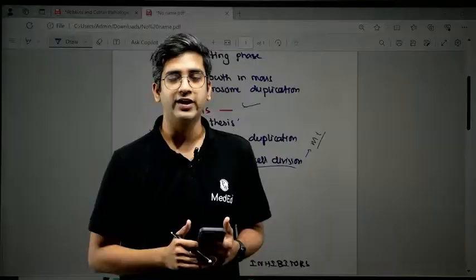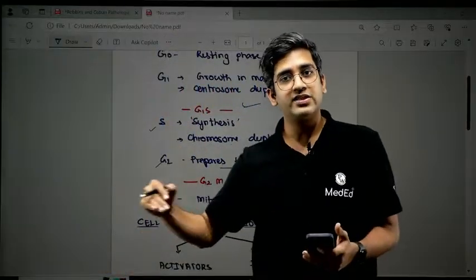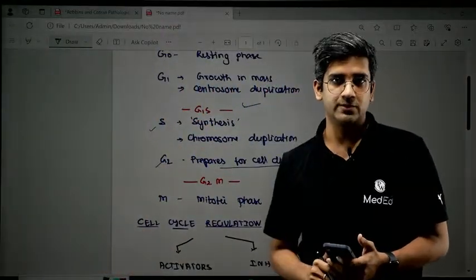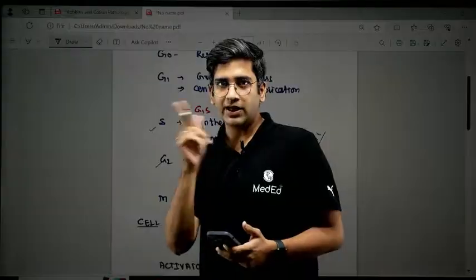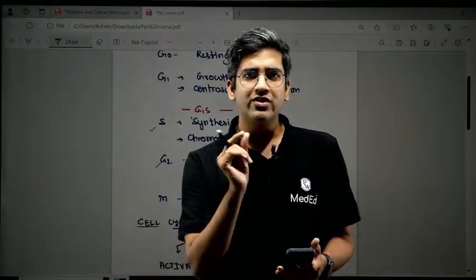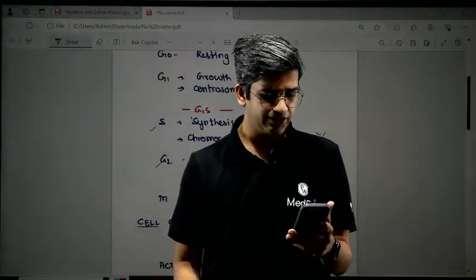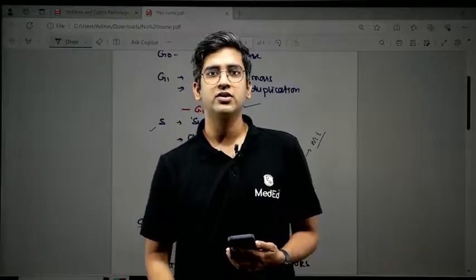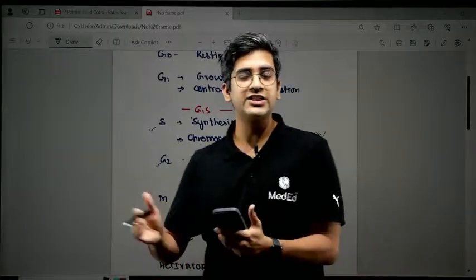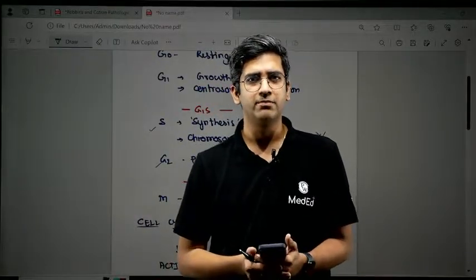I'll definitely be able to take care of it, right? So the second part of the cell cycle is done, which is sequence of events. Now, in your biochemistry, have you read about rate limiting enzymes, rate limiting steps? How many of you have gone through that? Rate limiting steps of biochemistry pathways.